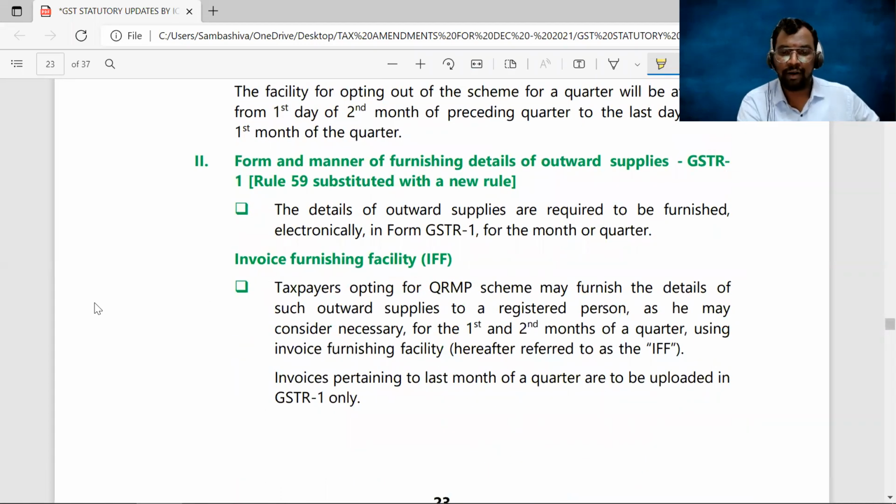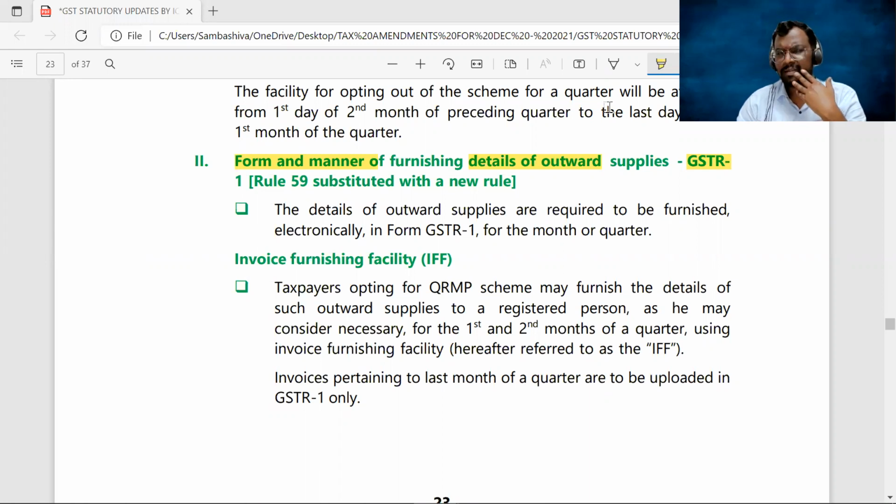Form and manner of furnishing of the details of outward supply, GSTR 1. Right. Now, sir, as per the QRMP scheme, we discussed that GSTR 1 has to be filed on a quarterly basis. While you opted for the QRMP scheme, sir, you have to file the GSTR 1 on a quarterly basis.